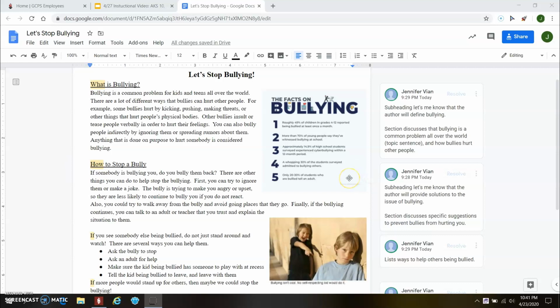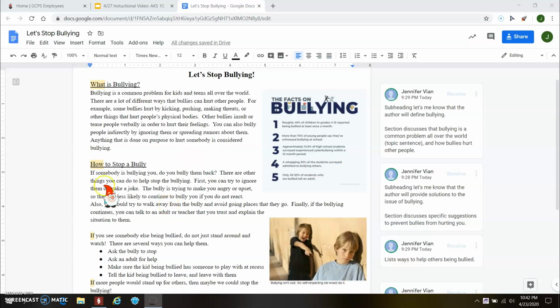All right, so over here I have a fact box, the facts on bullying. Number one, roughly 49% of children in grades 4 to 12 reported being bullied at least once a month. Number two, more than 70% of young people say they've witnessed bullying at school. Number three, approximately 14.9% of high school students surveyed experienced cyberbullying within a 12-month period. Number four, a whopping 30% of the students surveyed admitted to bullying others. Number five, only 20 to 30% of students who are bullied tell an adult.